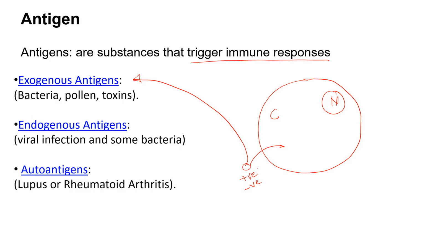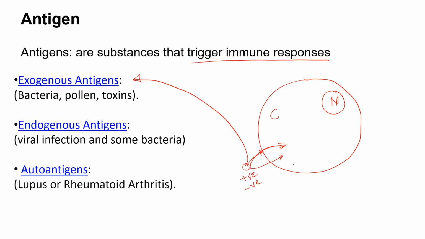This could be a toxin or pollen grain which is coming from outside. Once they come from outside, they can bind to the cellular receptors present on the host cell and then be internalized through receptor mediated endocytosis, or they can sometimes passively enter inside the host cell.